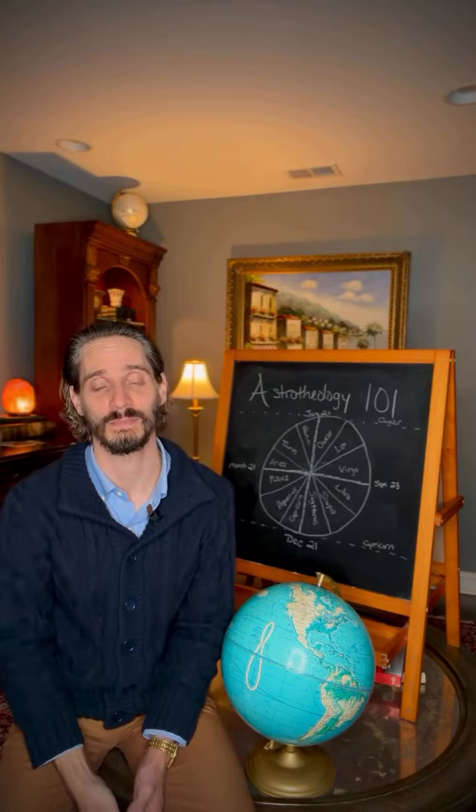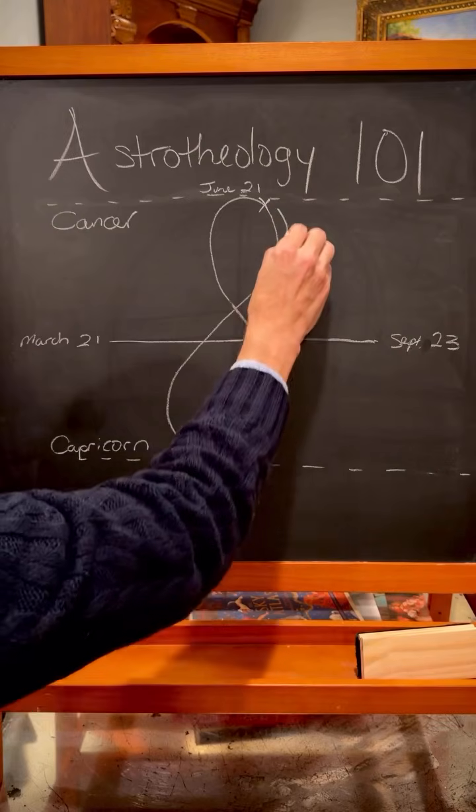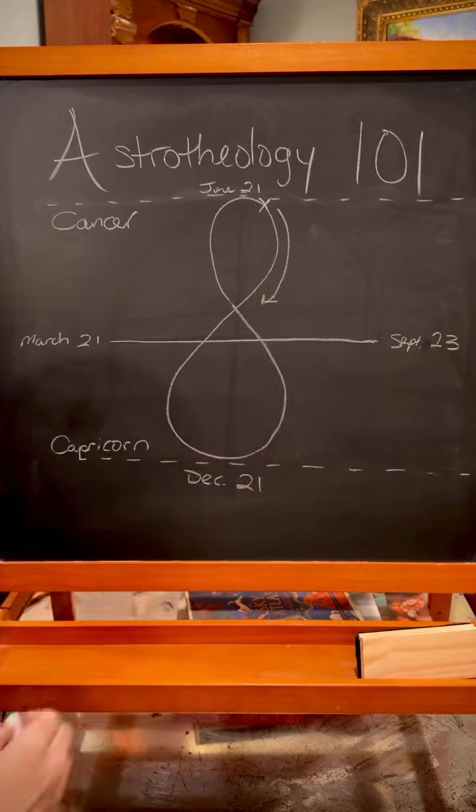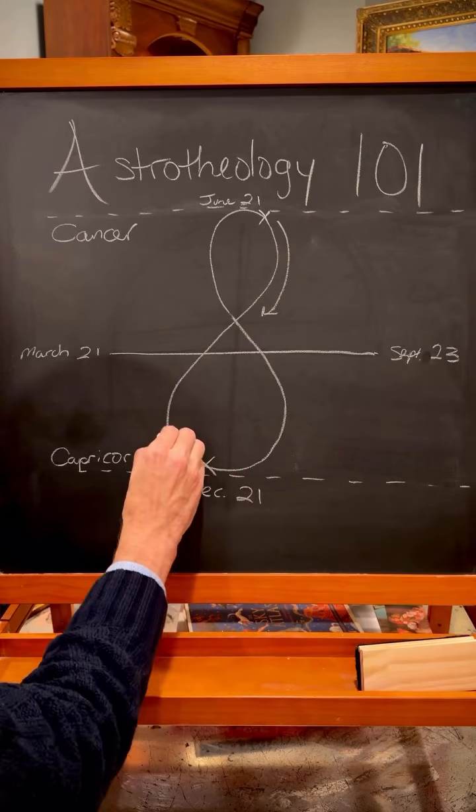Well, when was John the Baptist born? June 24th. And what happens on June 24th? Daylight begins to decrease, days get shorter. 6 months later, Jesus is born on December 25th, and daylight begins to increase.